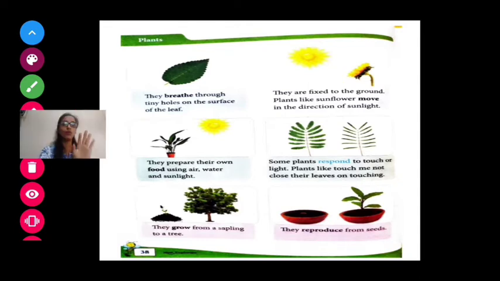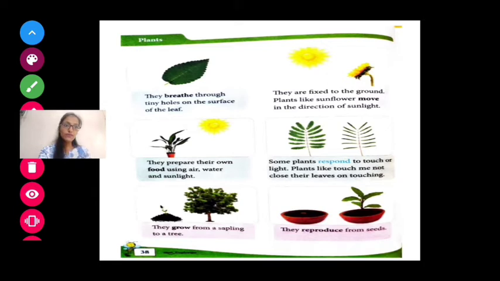They will prepare their own food with the help of what? With the help of air, with the help of water and with the help of sunlight. These three things will help the plant to prepare the food. Okay.